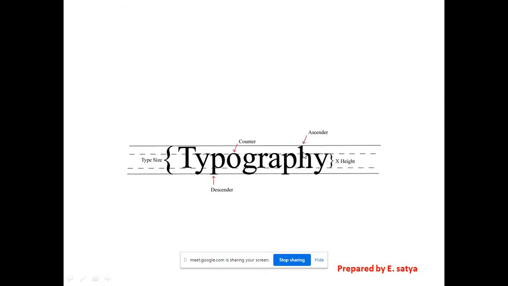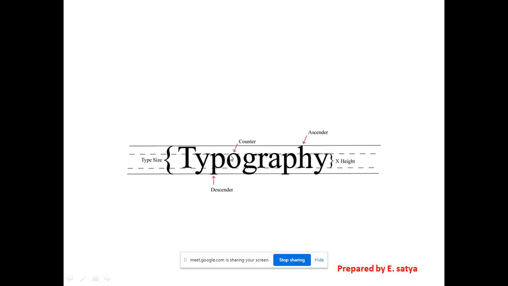Above that X height, suppose it has H and T, right? These above the X height are called ascenders. And opposite, below the X height, showing Y and P, like Q, those are descenders.